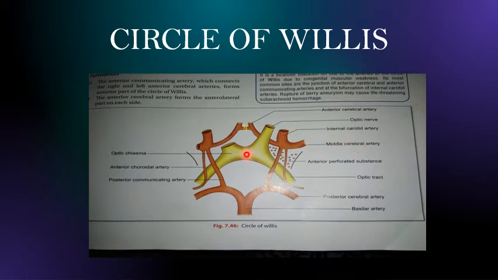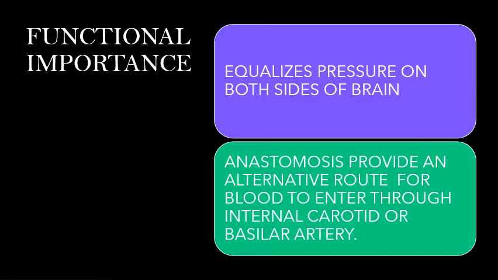Now, as you have seen, this is forming a full anastomosis network. This is beneficial for us. Let us see the functional importance of the circle of Willis.